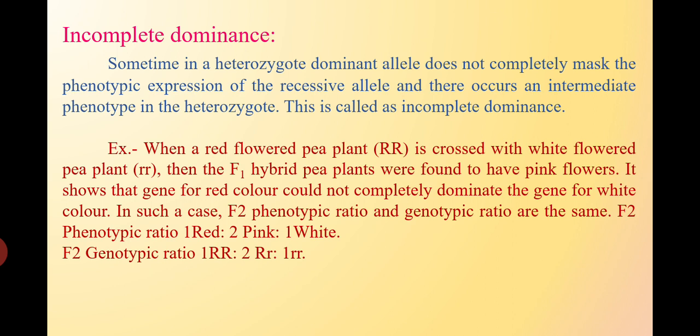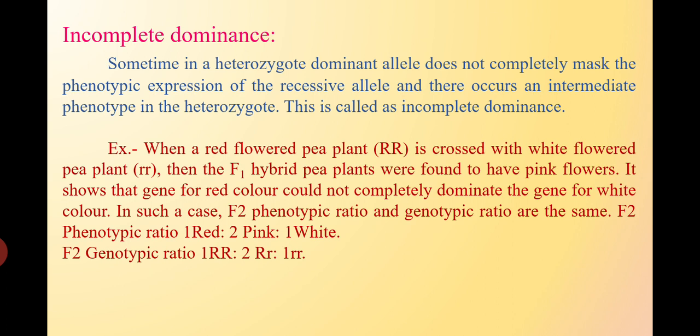Here is the example. When the red flowered pea plant, a pure line plant with RR, is crossed with the white flowered pea plant, rr, then the F1 hybrid plants were found to have pink flowers. It shows that the gene for red color could not completely dominate the gene for white color.